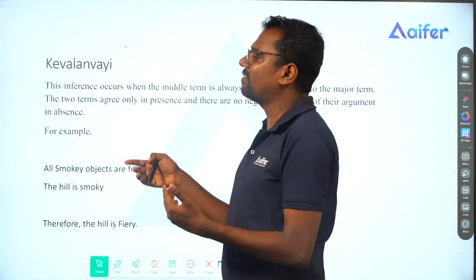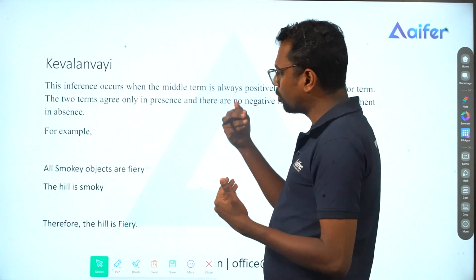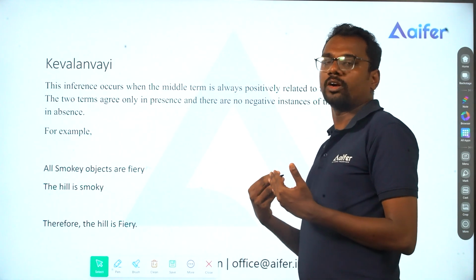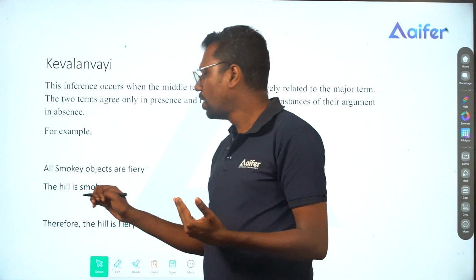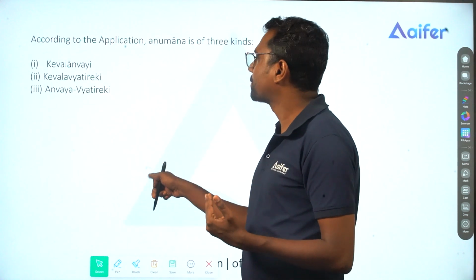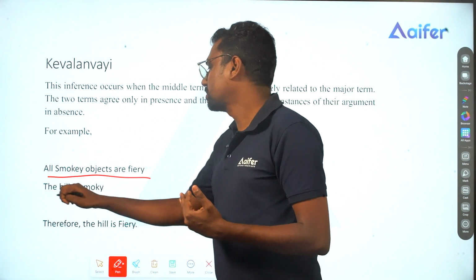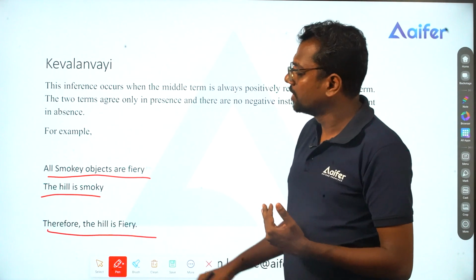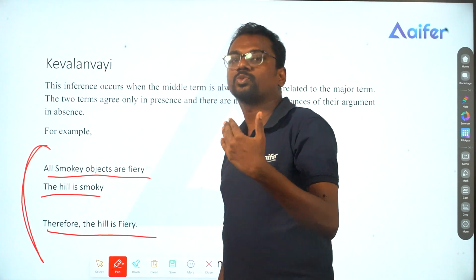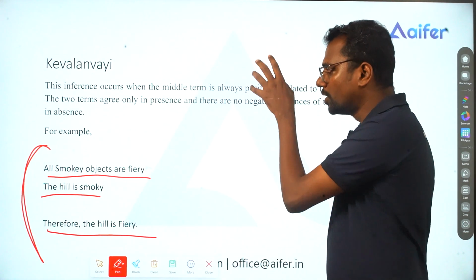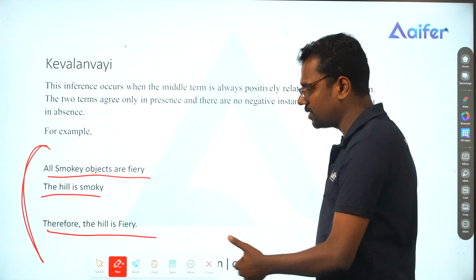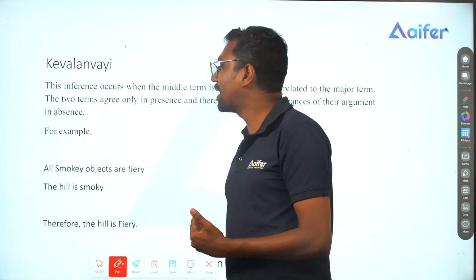When it comes to Keval Anvayi, when the relationship is positive or affirmative, we call it Keval Anvayi. Here we have: all smoky objects are fiery, the hill is smoky, therefore the hill has fire. So this is an affirmative relationship, that's what we call a positive relationship.